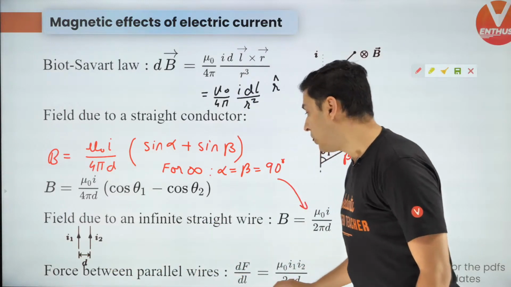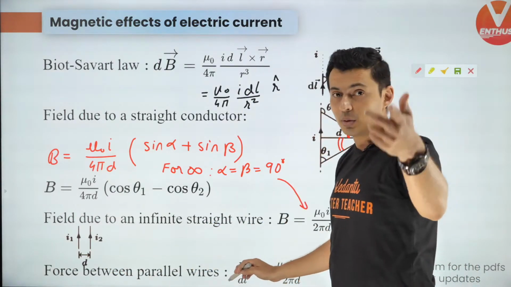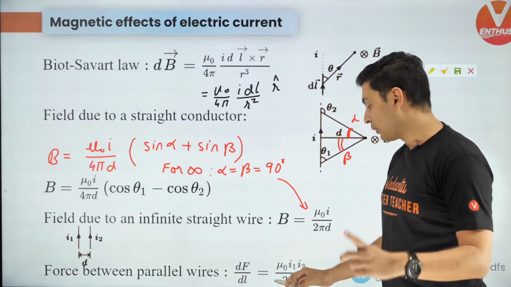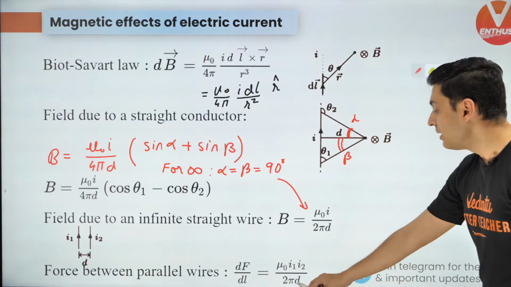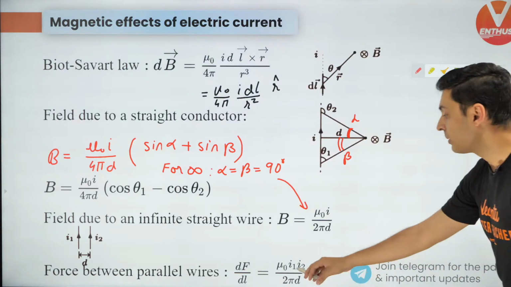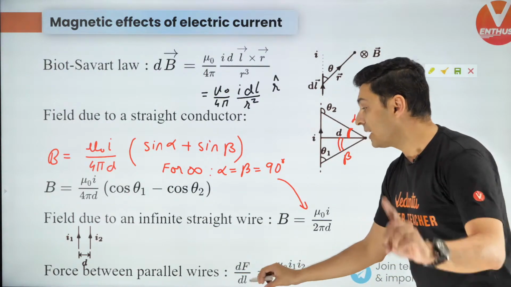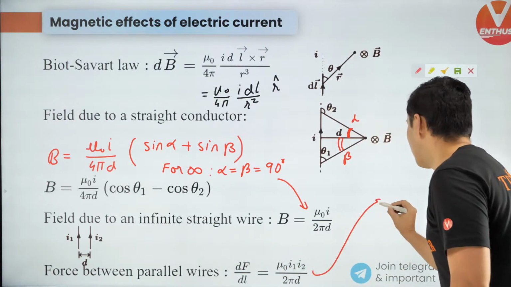Now, this is also very important. The force per unit length, there are questions on this today. We are going to see how many of you are going to remember. The force per unit length is mu naught I1 I2 divided by 2 pi d. Remember, mu naught I1 I2 by 2 pi d, but there is a small catch over here.